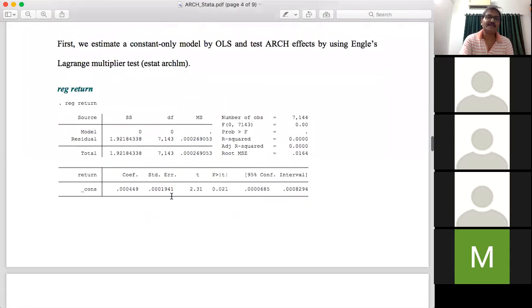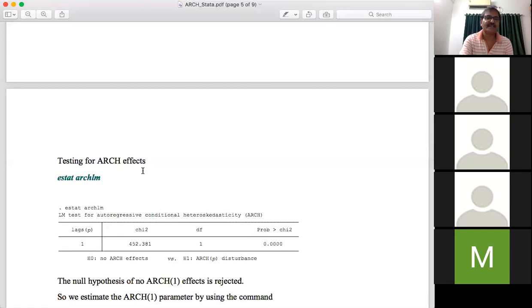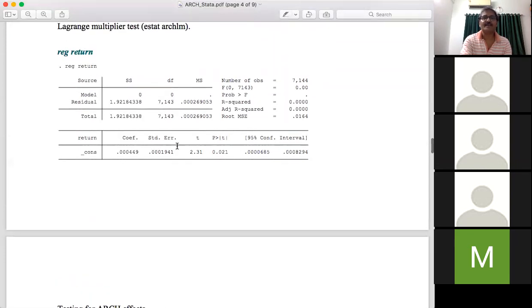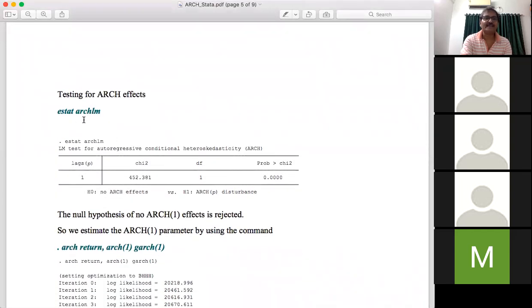So how to carry out this? For that purpose, execute this command, testing for ARCH effect. The command is estat archlm. This is the familiar LM test for the presence of ARCH. The estat command is used for post-estimation diagnostics. So after estimating a model, we are looking at whether the constant variance assumption in this model is valid or not, and for that we execute estat archlm.